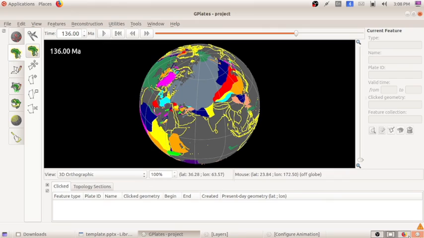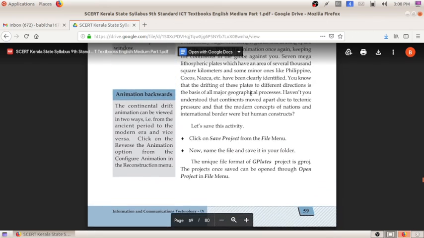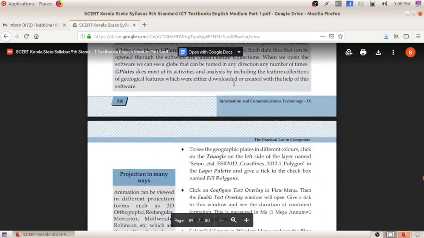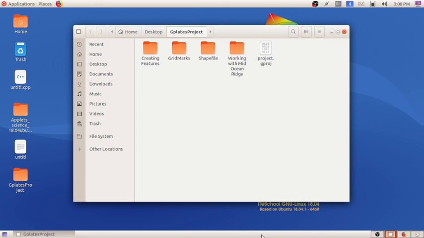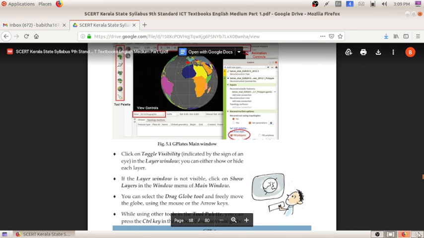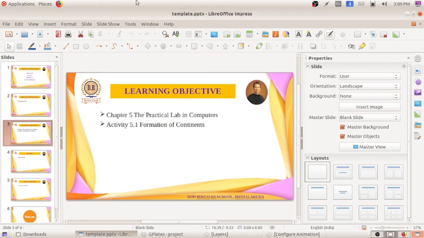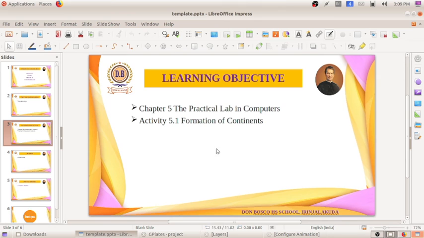So what all things have we studied today? We have done the first activity, formation of the continents. Here we have discussed one new software, and that software name is GPlates software. Basically in this chapter we will be discussing the formation of continents, then finding the volcanoes. All this is related to your social science, about the continental drift. So for that we familiarized ourselves with a new software named GPlates software.